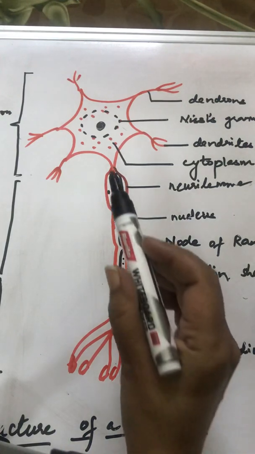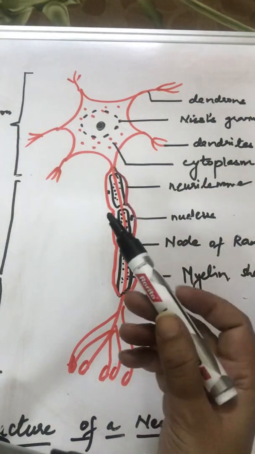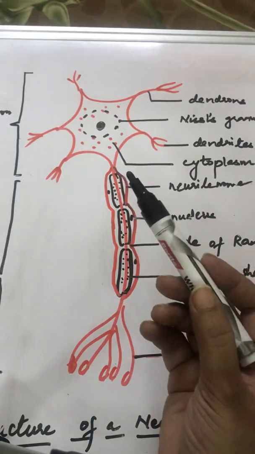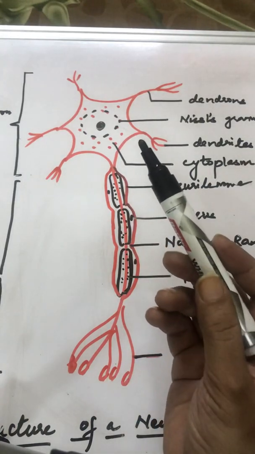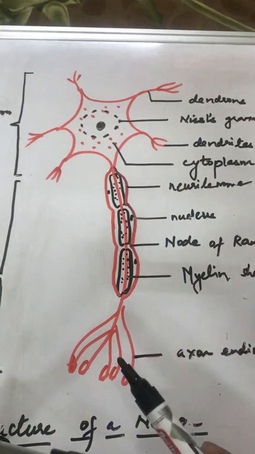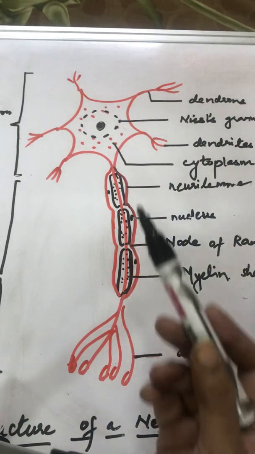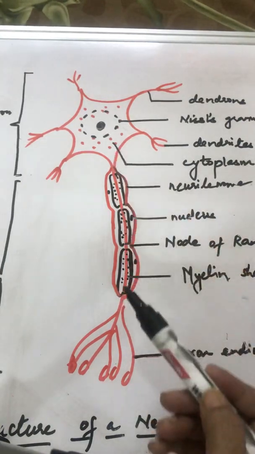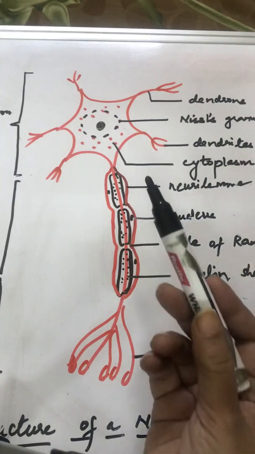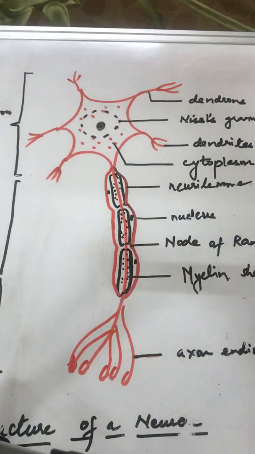So if you are asked to compare cyton with axon, and the criteria given is shape, cyton is irregular or star shaped, axon is long, tubular, thread like. Cyton has a single nucleus, axon has several nuclei. Cyton does not have the ability to regenerate, whereas axon has little regenerating ability.